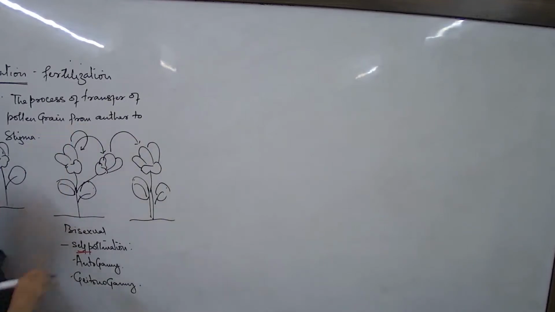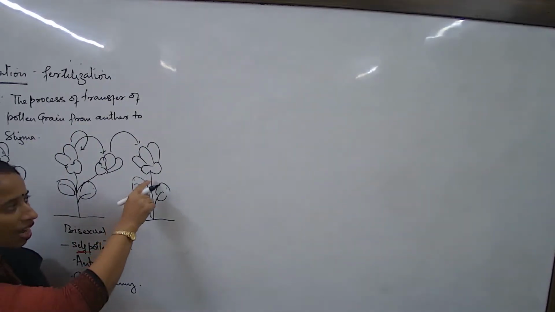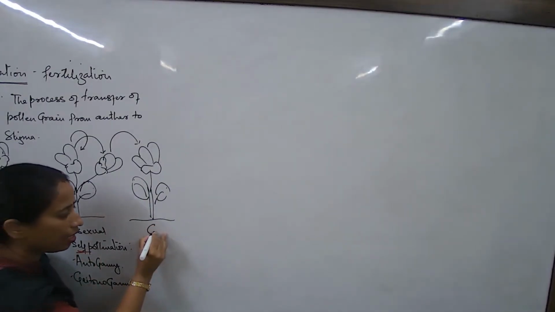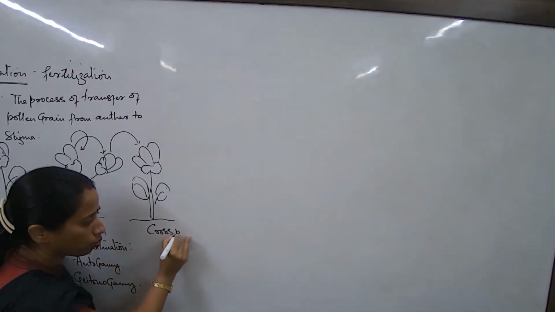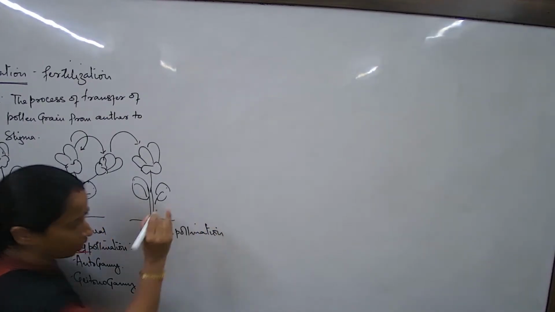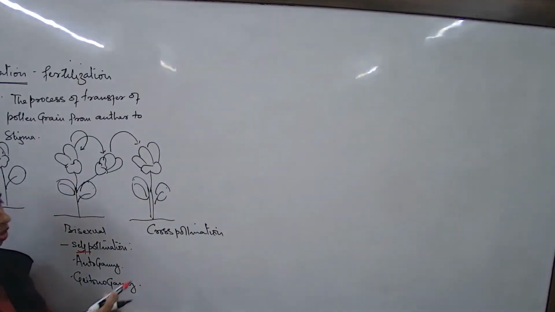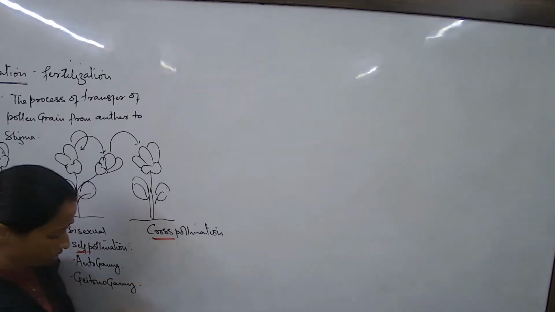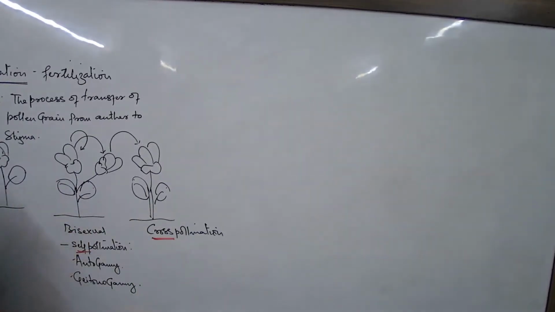Next, we are talking about the process of pollination happening between two flowers of two different plants. This is what is known as cross-pollination. Under what condition will the method be considered as cross? When the plants are different.